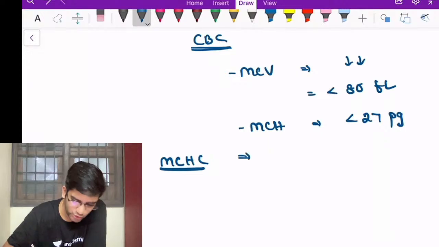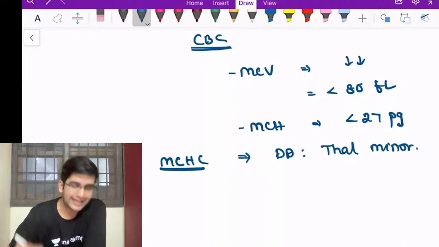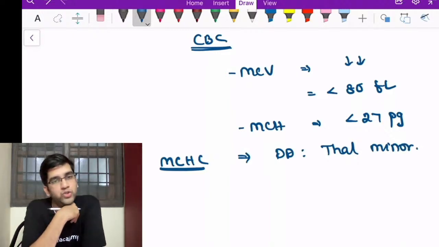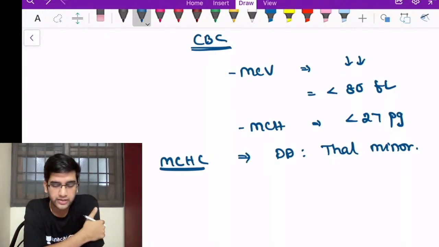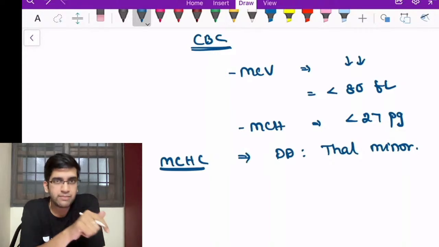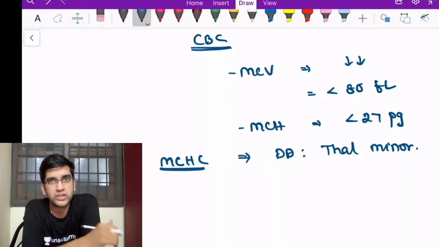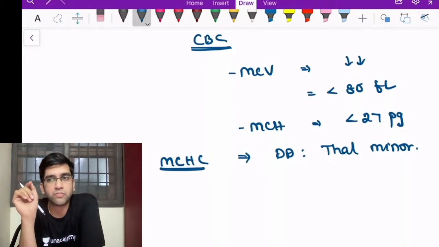There's one very common differential diagnosis, that is thalassemia minor. Thalassemia minor is a very, very common differential diagnosis of an iron deficiency anemia. Clinically as well, it's a low grade anemia in between, not very severe. And on my MCV, MCH also, it's a very close differential diagnosis. So the same machine of CBC, the hematological analyzer, will be able to give a parameter which will help me to differentiate my iron deficiency anemia from a thalassemia minor.